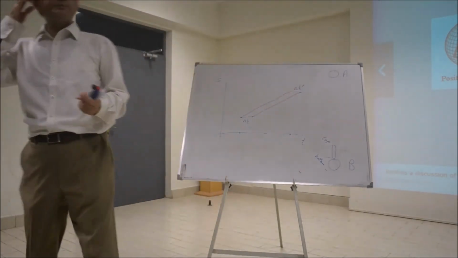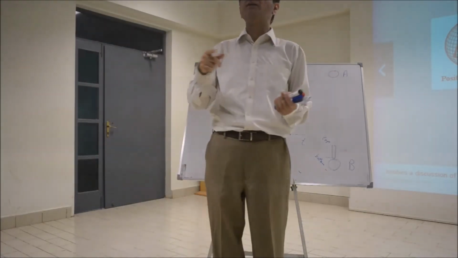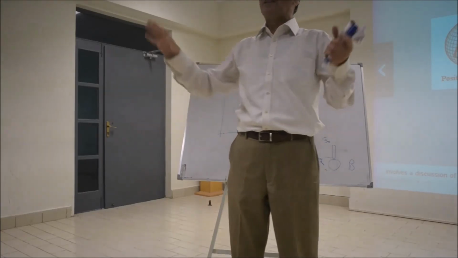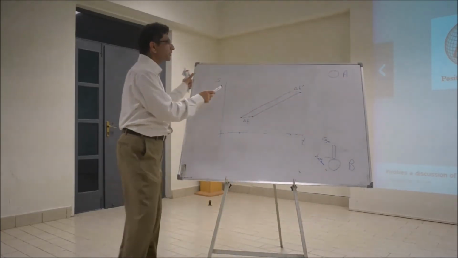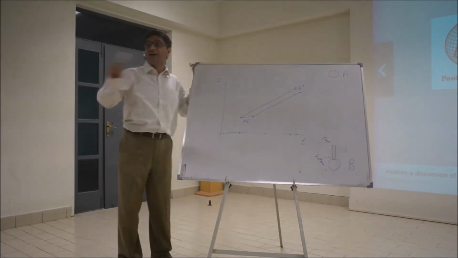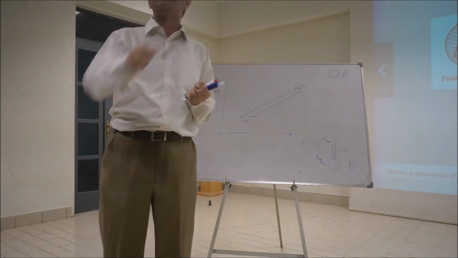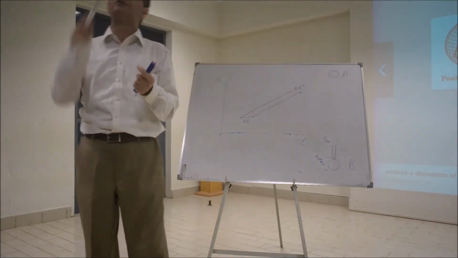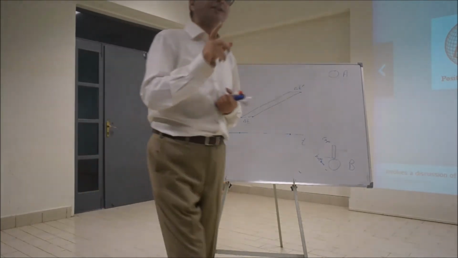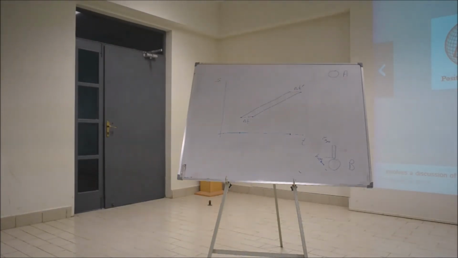Suppose the space-time is flat, or the space is flat, and an object is trying to go as straight as possible in that flat space. Right? So, what will be the path? In a flat space, if you're trying to go as straight as possible, your path will be a straight line. But what if you're trying to go as straight as possible on the surface of a sphere? Curve. It will be a curve, right? So even if you're trying to go as straight as possible in a curved space-time, your path won't be straight.